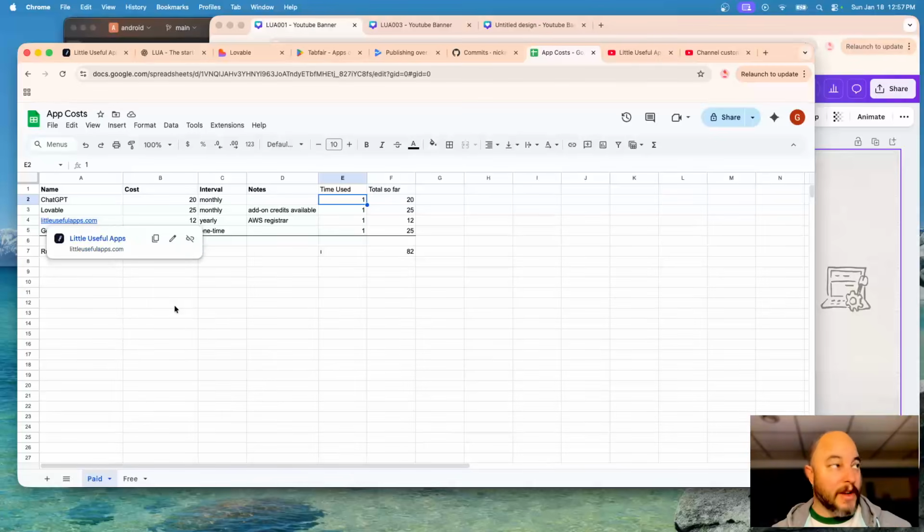In terms of marketing, information, privacy policies, things like that, that all goes on my website, which is littleusefulapps.com. That was registered with AWS. As a one-time yearly, I think it's $12. Domains basically run anywhere between $12 to $15 for standard top-level domains. So that's a one-time thing.